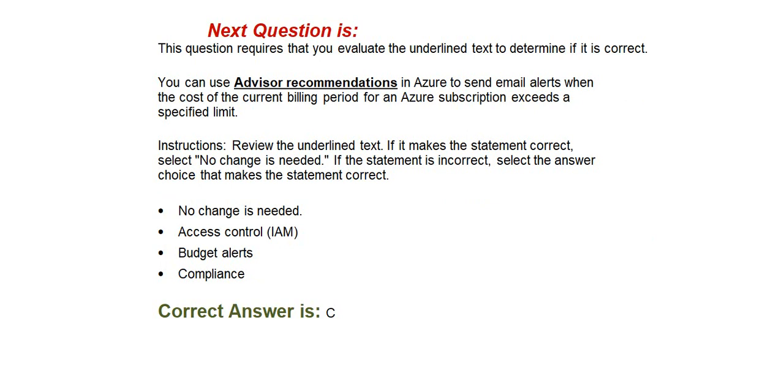Next question is this question requires that you evaluate the underlying text to determine if it is correct. You can use advisor recommendations in Azure to send email alerts when the cost of the current billing period for an Azure subscription exceeds a specified limit. Instructions: review the underlined text. If it makes the statement correct, select no changes needed. If the statement is incorrect, select the answer choice that makes the statement correct. Option A, no changes needed. Option B, access control IAM. Option C, budget alerts. Option D, compliance. Correct answer is option C, budget alerts.